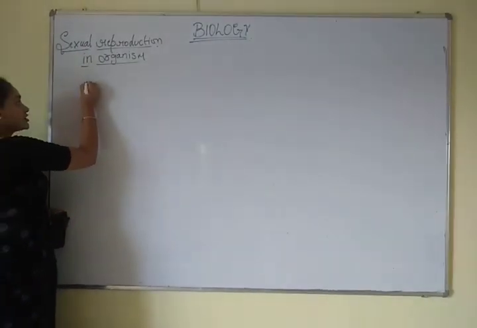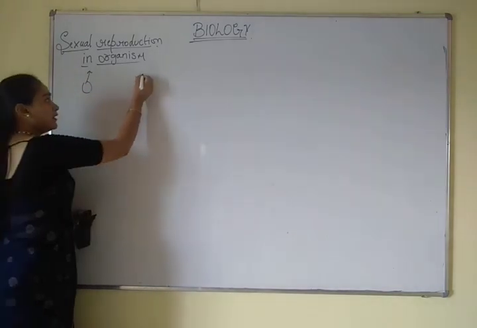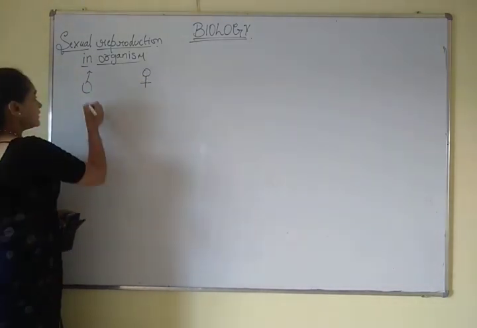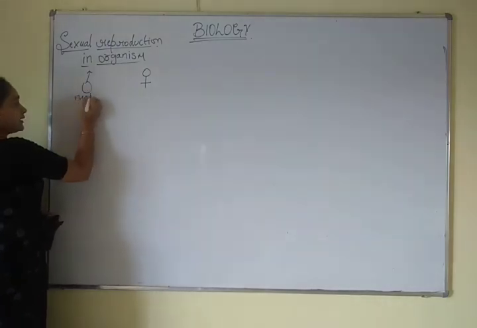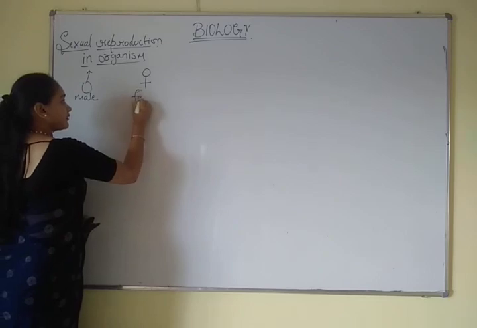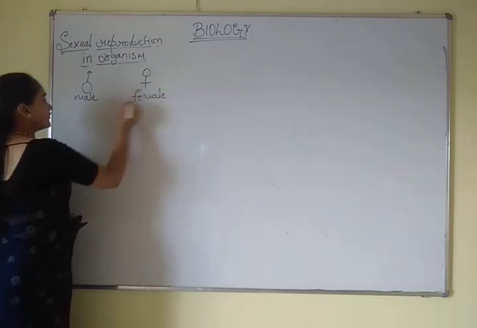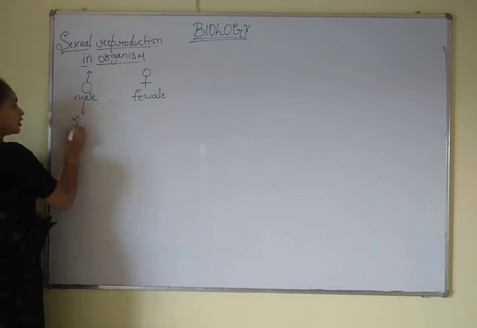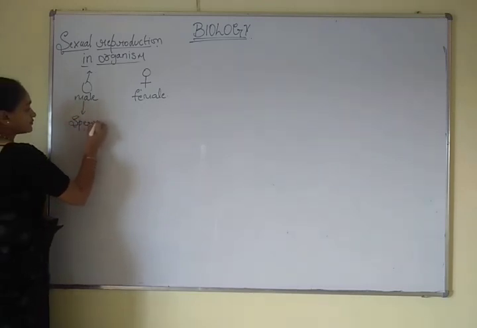The male individual is denoted by this symbol and the female individual is denoted by this symbol. The male individual will produce a gamete called a sperm.